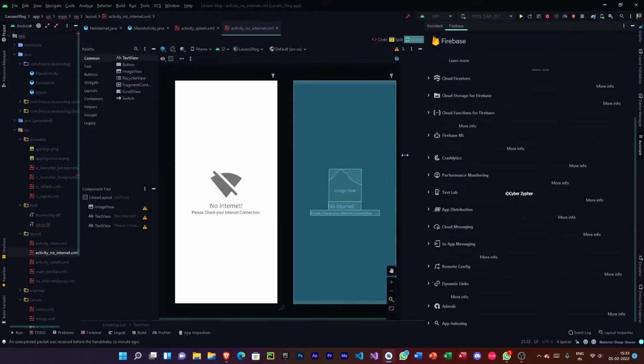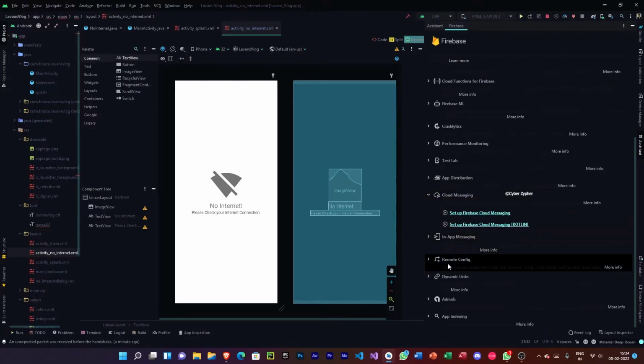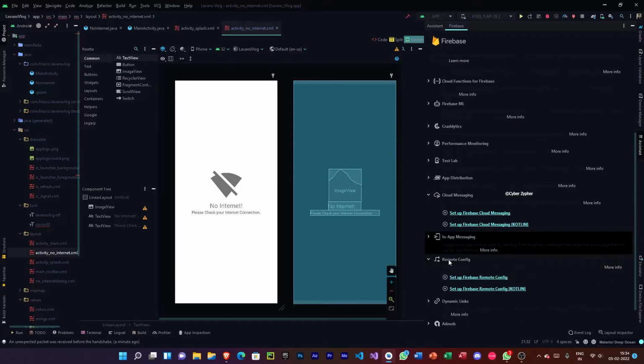And then I want two options to be done inside Firebase, and one is the cloud messaging, and the next one is the remote config. So this is for releasing updates. If you release an update, a dialog box will appear, but I'm not going to do this in this video, because once we click on that, it should open Play Store and update the app, but the app is not yet released on Google Play Store. So I'm not going to do that, but I will release the app, and then when releasing another update, I will create the dialog box with remote config. But now I will create the cloud messaging.